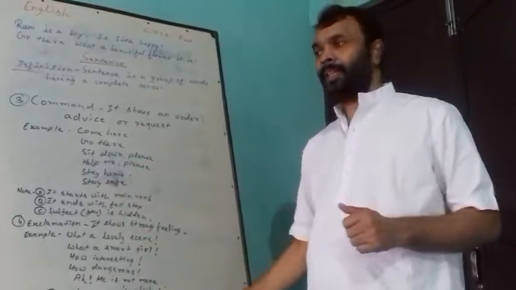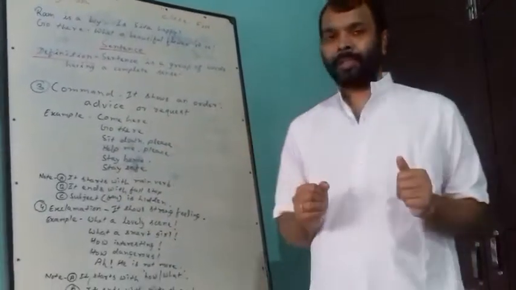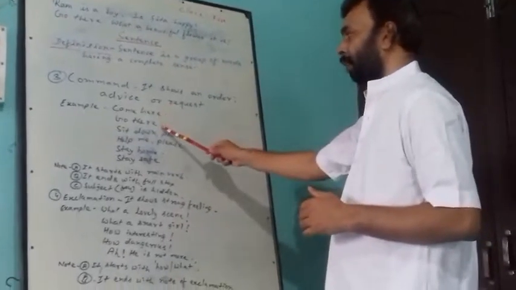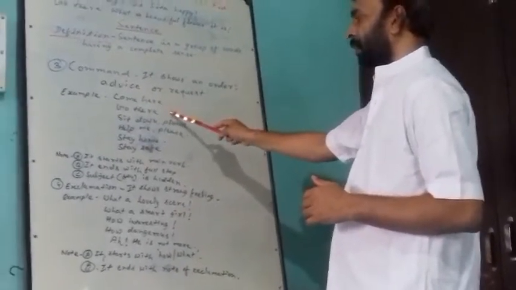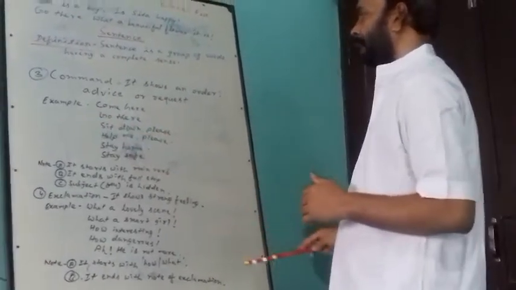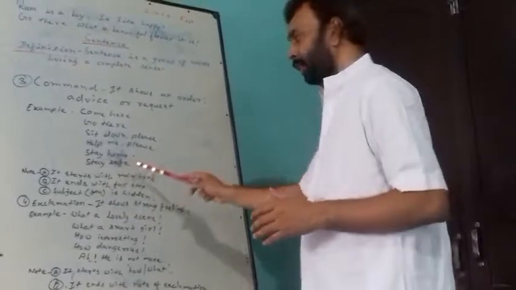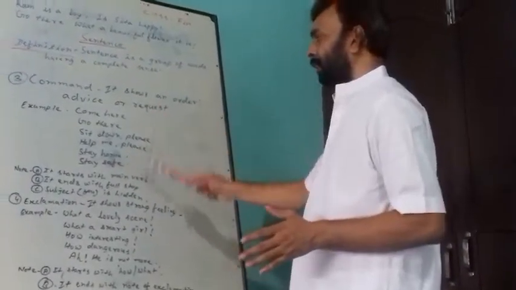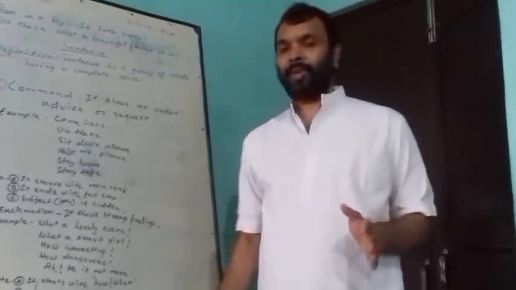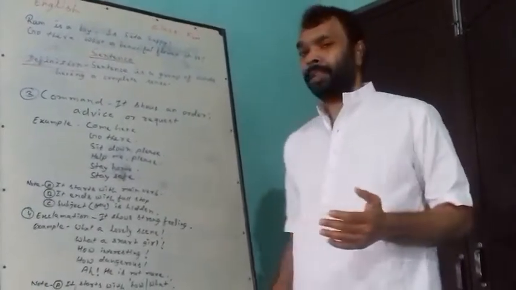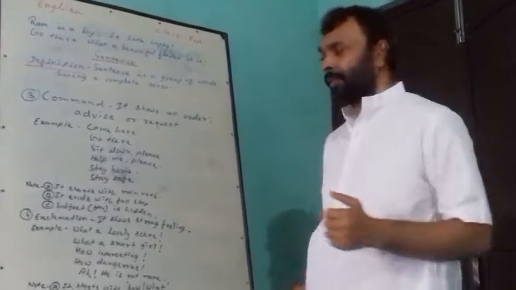You should see these are commands, because in these sentences, come here, go there, there is an order; sit down, help me please, there is a request; stay home, stay safe, there is advice. So if a sentence has any order, any advice or request, it is called a command.